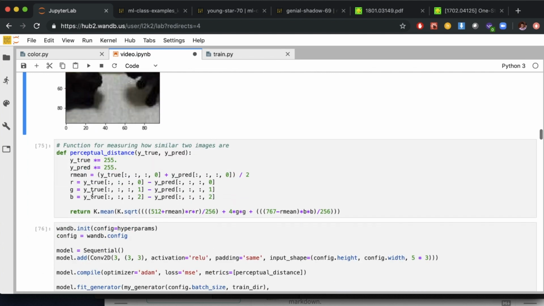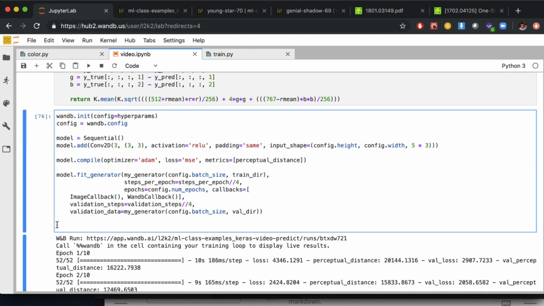Now, one more detail is that we're going to set a function called perceptual distance. And this is because if we just looked at the default loss function, which would be the difference between the red values in the pixel and the green values and the blue values, it actually isn't exactly how the eye works. So for example, if you get all the blue pixels right, but you mess up the red pixels, that's going to look pretty bad to the human eye. In fact, that's going to look worse than if you got the red pixels right and didn't get the blue pixels right. So there's many different ways to define perceptual distance, but we're going to use a reasonably simple one here, which is based on how the human eye works, but also pretty quick to calculate.